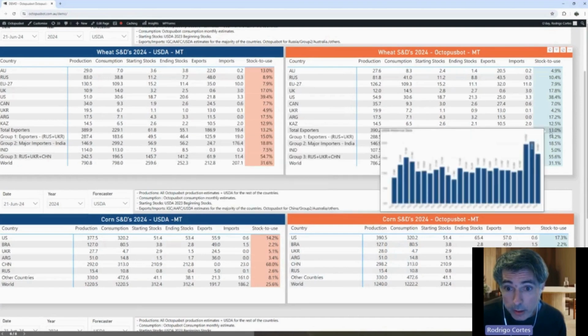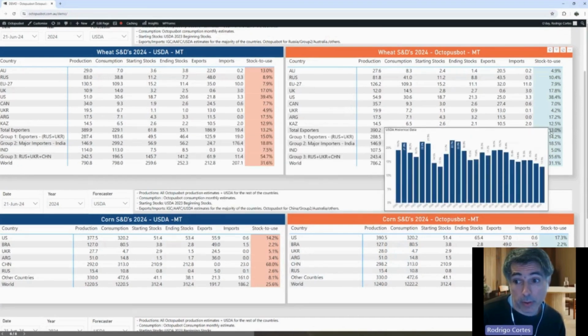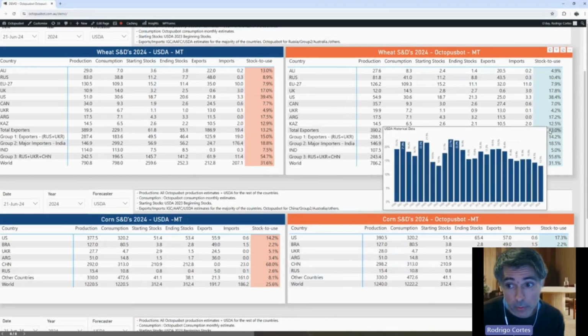If we look at the stock to use of all the exporters, it's quite critical. If you want to find a correlation between the Chicago spot prices versus one of these indicators, probably it's that number, that 30%. You would get maybe like 70-75% correlation. This is basically saying that we have the lowest stock to use since 2007. And a similar situation is happening with the world minus China stock to use, by the way.